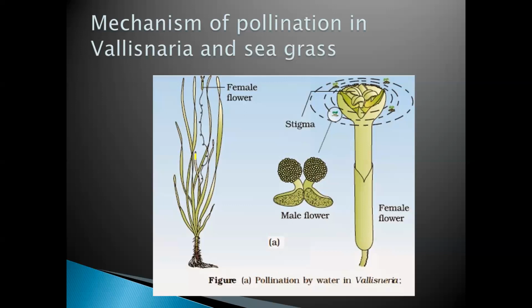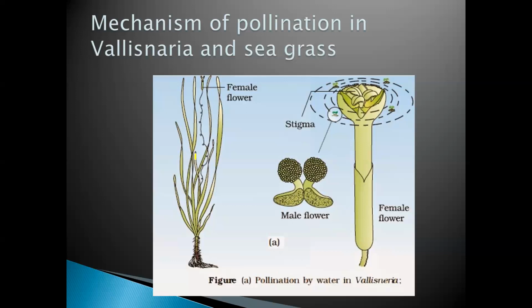Pollinates the flower and the pollination takes place. The water is the medium. You know how it must be moving, for example in moving water, when you leave a paper boat. The paper boat moves because of the flow. It doesn't have any kind of push of its own. Once you give it a push, it goes along with the water current.